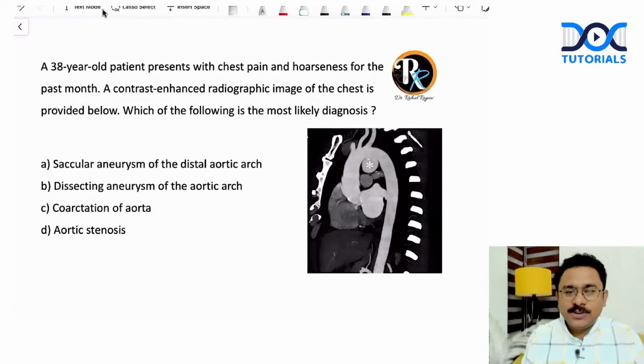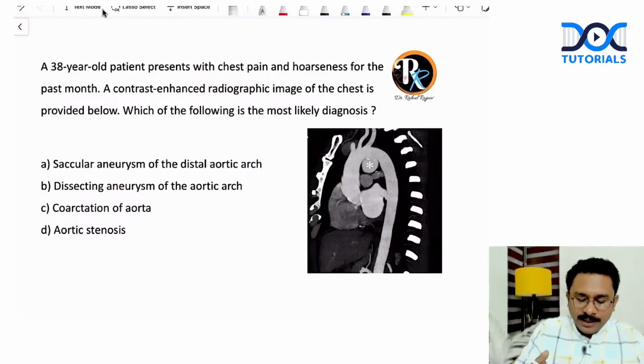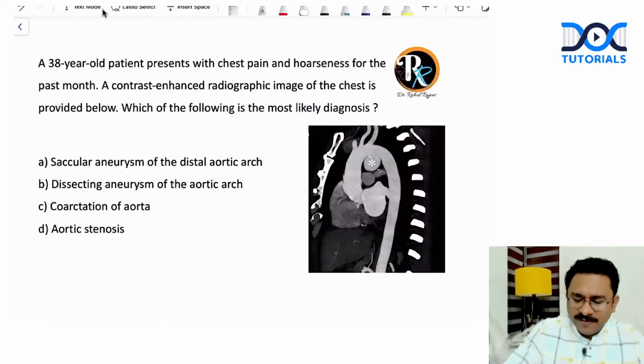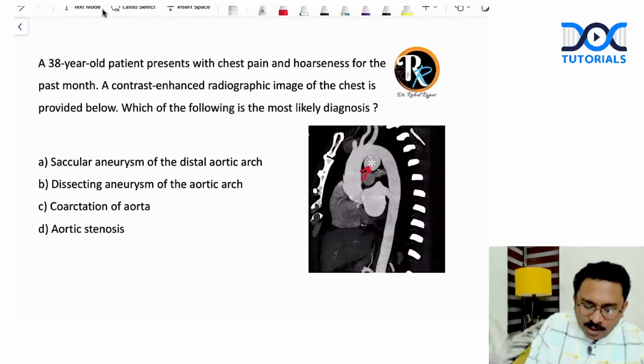A 38-year-old patient presents with central chest pain and hoarseness for the past month. Okay, so a contrast enhanced radiographic image of the chest is provided. Which of the following is the most likely diagnosis? So you can very well see that there is an aneurysm involving the aortic arch, the distal part of the distal aortic arch. Can you see it? It is a saccular aneurysm.